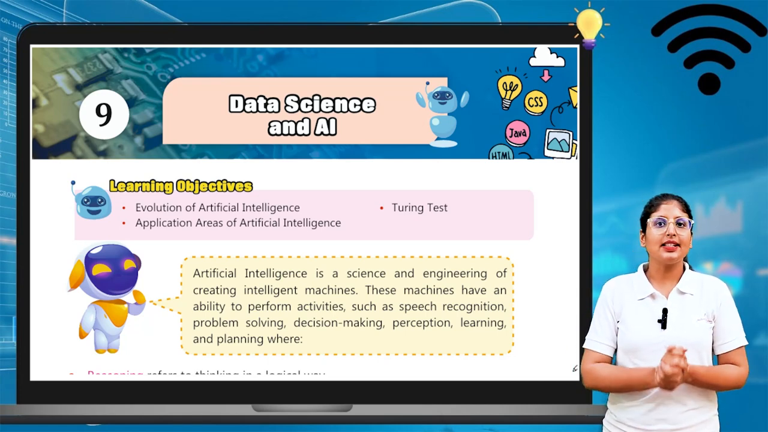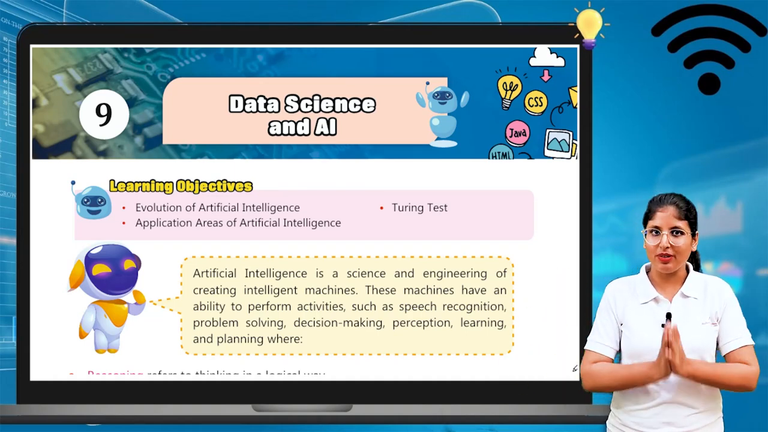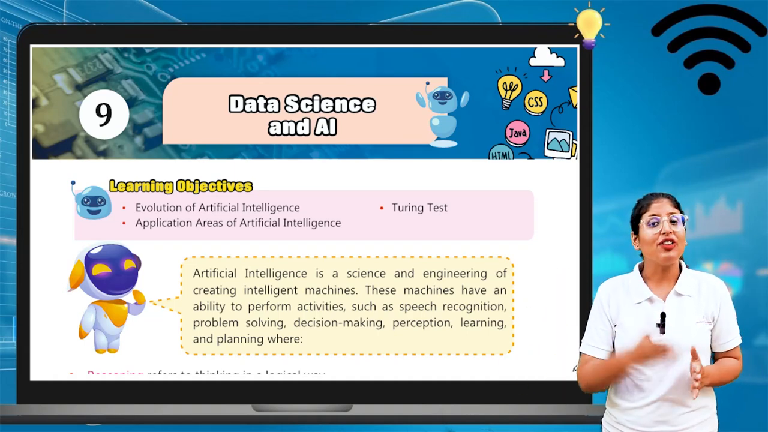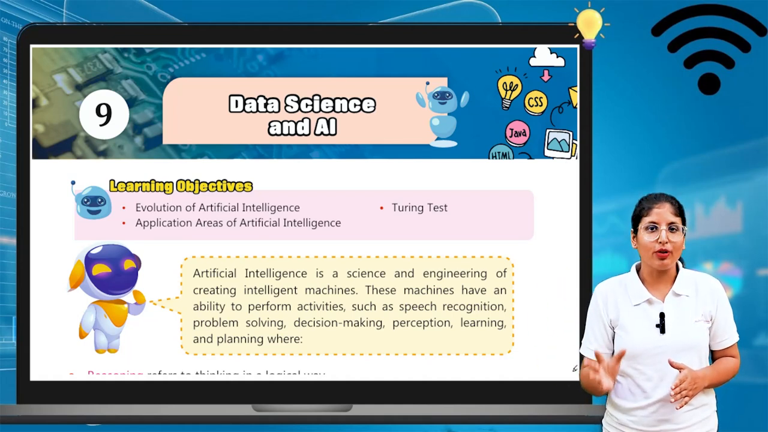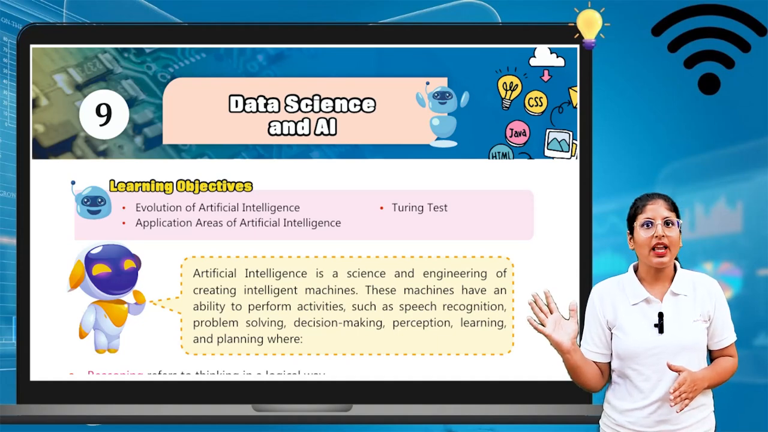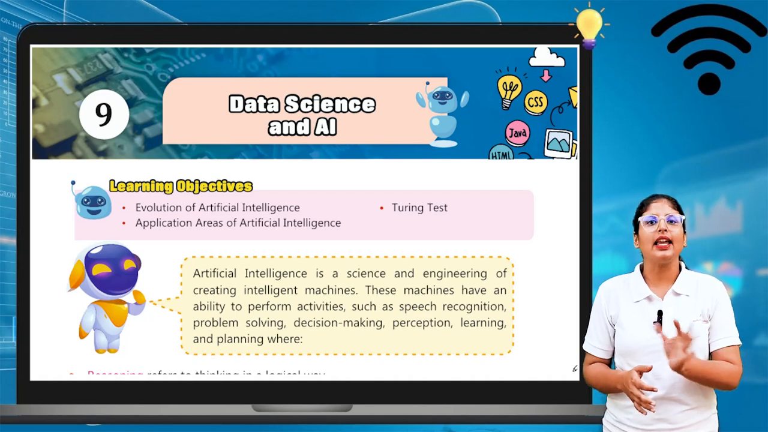So, my dear learners, now we come to the last chapter of your computer book. Yes, we are here with chapter number 9 of your book, that is the last chapter. Okay, so the name of this last chapter is Data Science and AI.